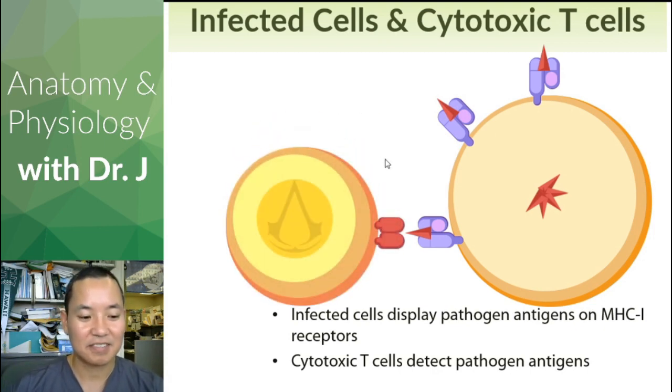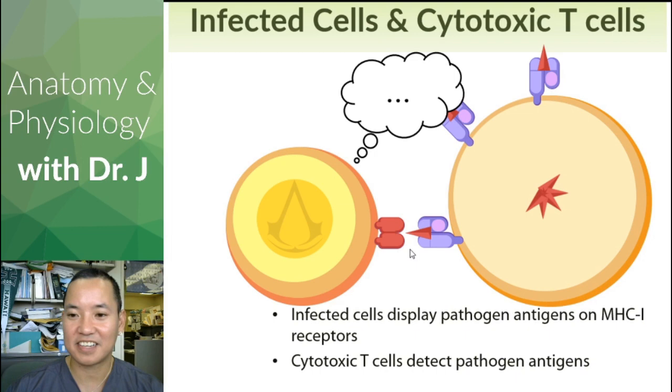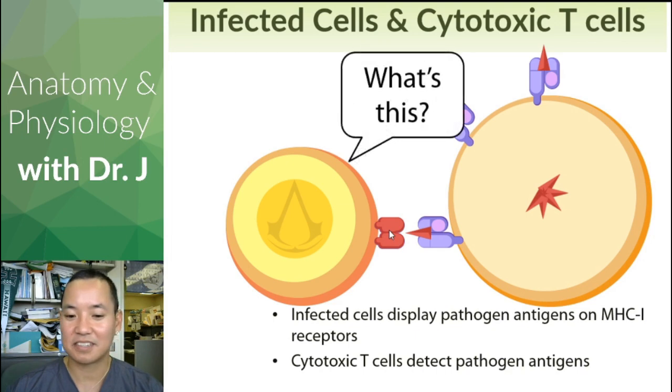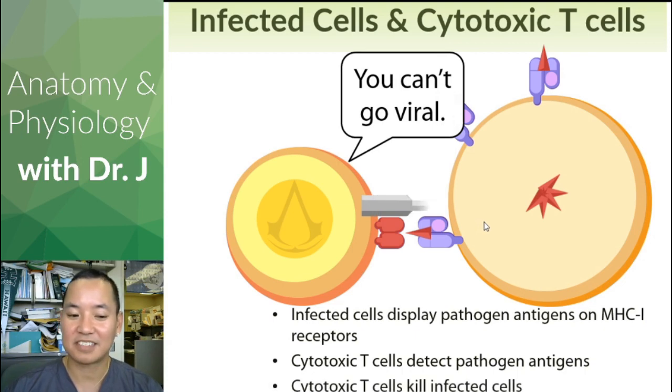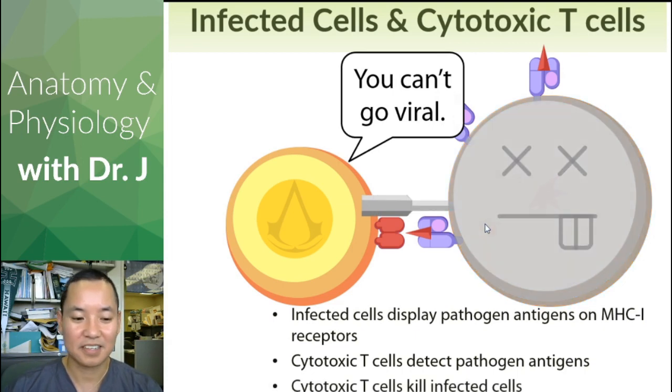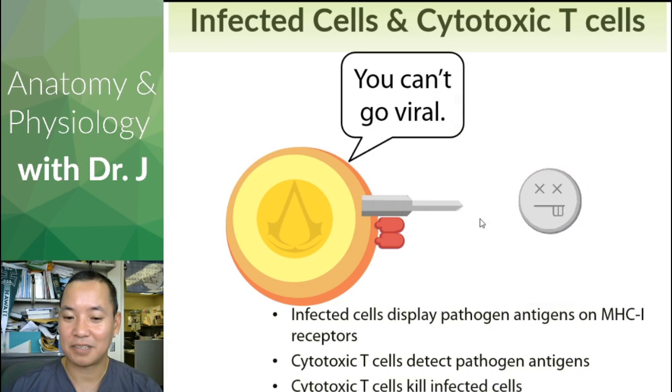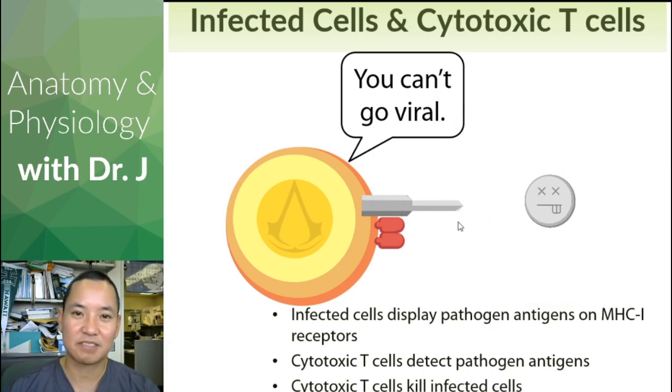So again, now we have a cytotoxic T cell, and this one has been trained to detect this virus. It's like, hey, I recognize this antigen. This is actually a foreign antigen that I've been trained to recognize. So it's going to say, okay, this is a viral protein that I recognize. This is suspicious. I'm going to kill this cell that's infected with this viral protein. And then this cell goes under apoptosis, thereby preventing the virus from spreading from the cell and replicating, and then infecting other cells as well.